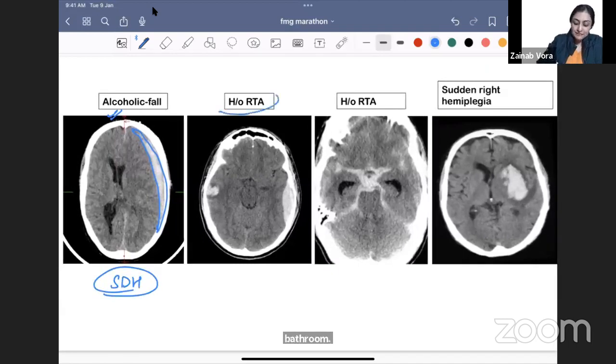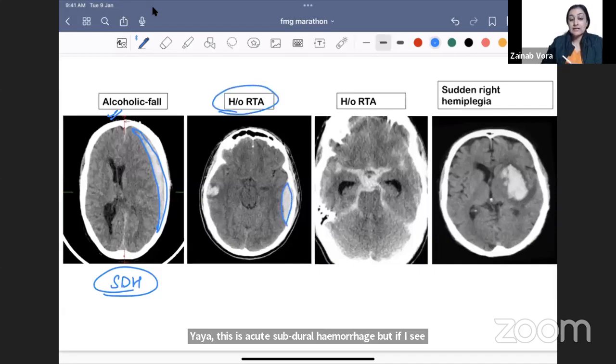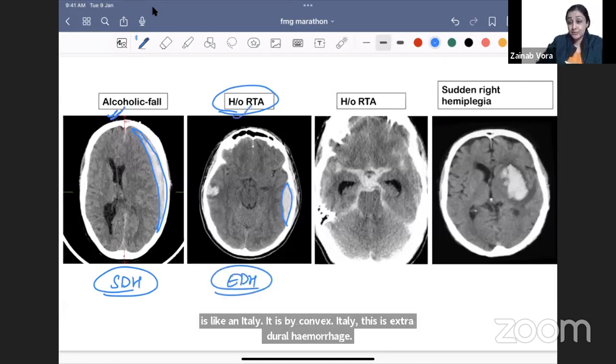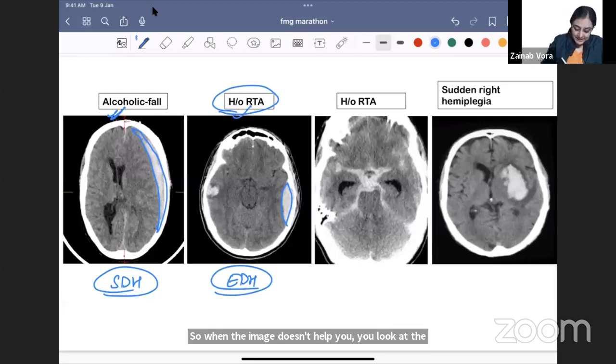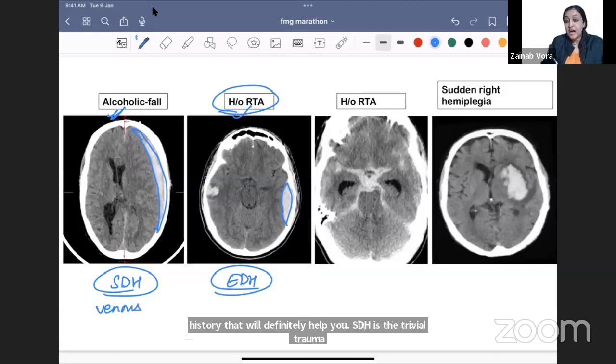But if I see severe trauma, and what do you see? It is like an idli. It is a biconvex idli. This is extradural hemorrhage. So when the image doesn't help you, you look at the history. That will definitely help you. SDH is a trivial trauma, a venous injury. EDH is a severe trauma. You're going to have an arterial bleed.